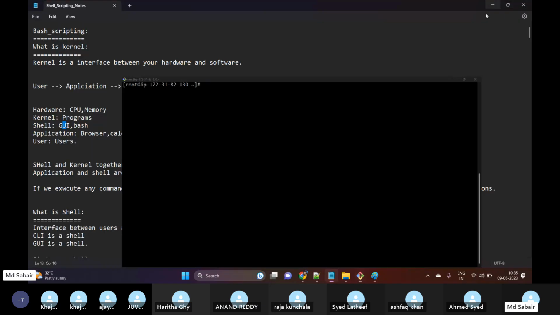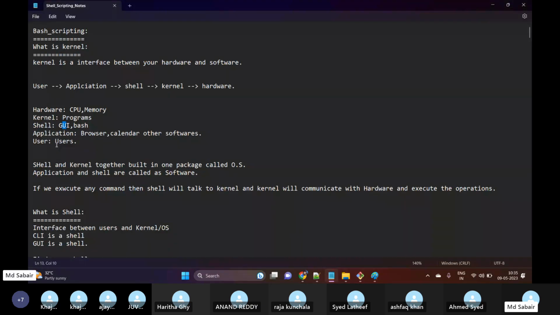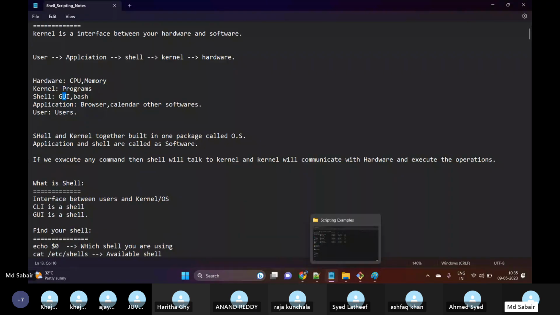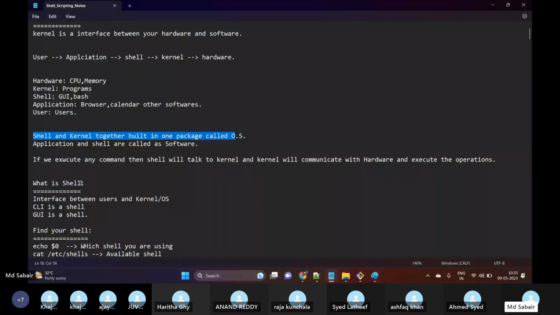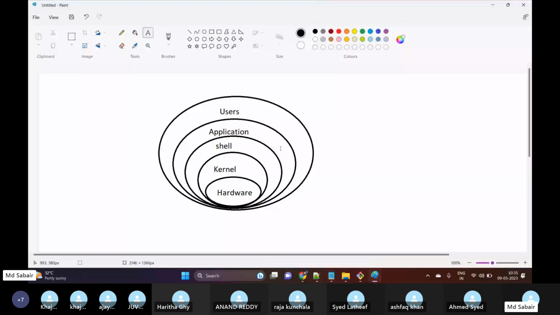And then users, basically they're the general users who are using this operating system. Here, shell and kernel together are built into one package called the operating system. So these two sections are nothing but our operating system. This is a single package which will create one operating system for us. And application and shell are called softwares. Means these two sections, application and shell, we call softwares in Linux.